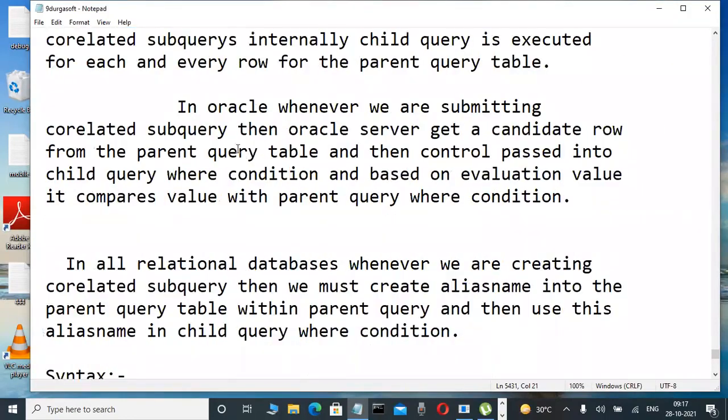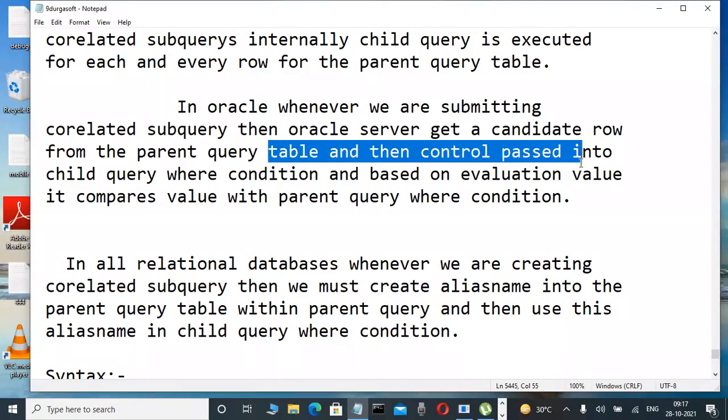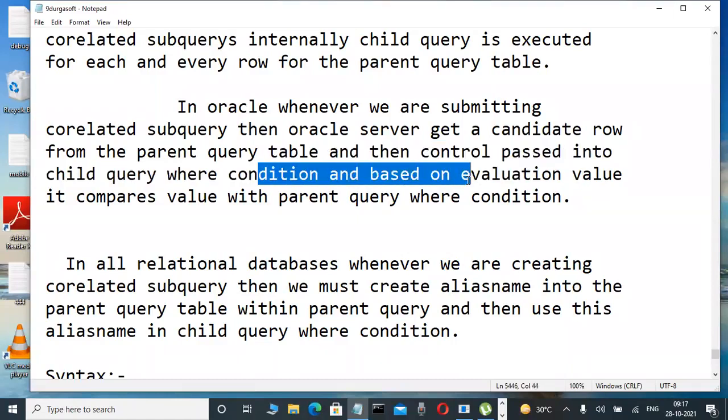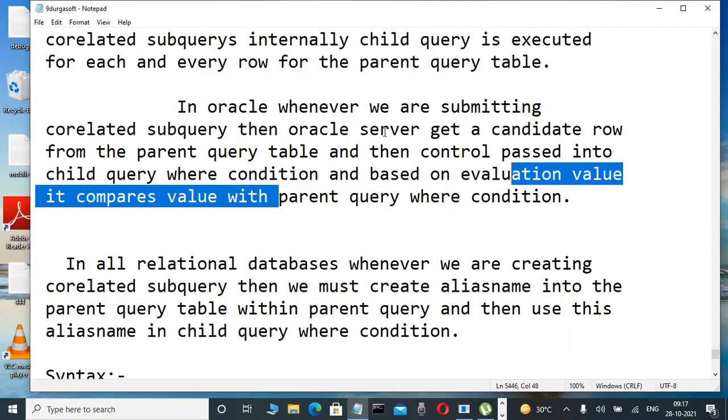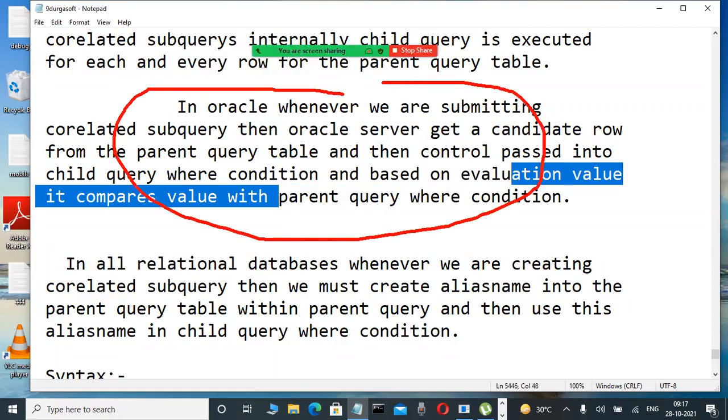What does that execution mean? Yesterday there was a big algorithm. I'm not explaining it now, only observe it here. Whenever you submit a correlated subquery, it will get a candidate row from the parent query table, then control passes into the child query where condition, and based on the evaluation value, it compares the value with the parent query where condition. This is what we are learning today. This is most powerful, but practically you will understand it.